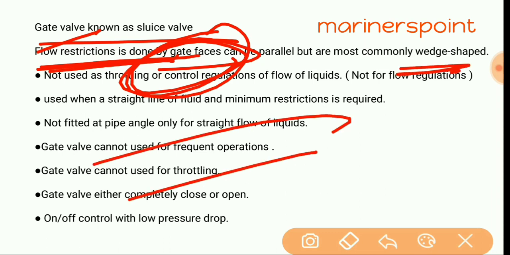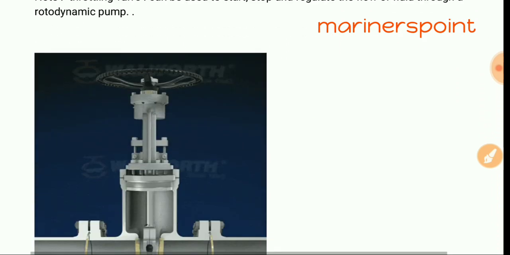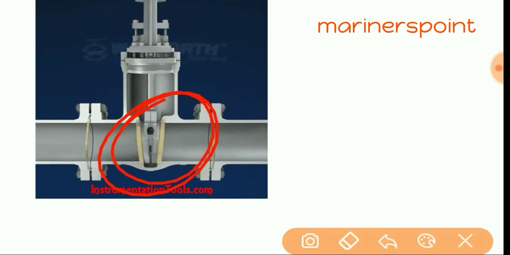In the valve, we do the work of restricting the flow by the gate faces surface or wedge shaped surface. Okay, we can see in the photo, this is wedged. And how do I identify a gate valve?